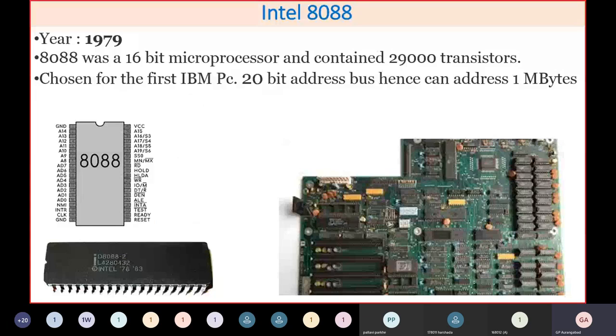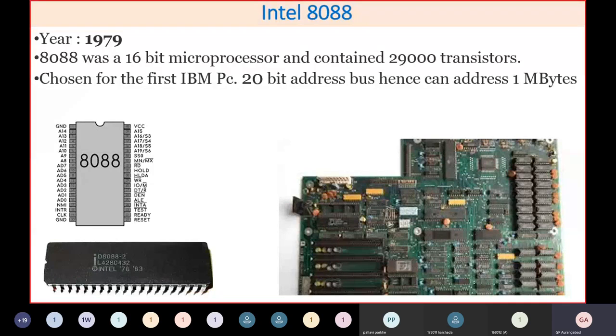Then after 8086, Intel developed the 8088 processor, and in fact whenever we say that IBM launched its PC, the first processor used in the IBM PC was 8088. This was developed somewhere in 1984-85.